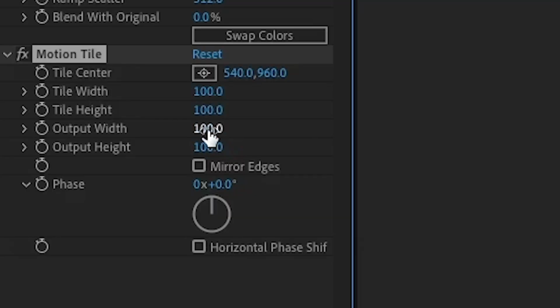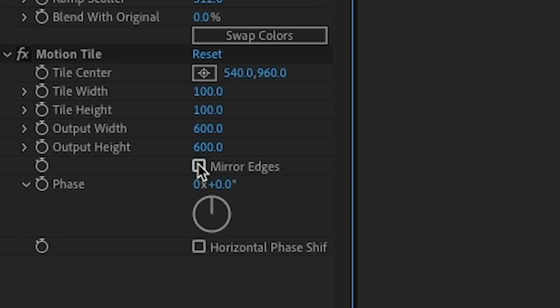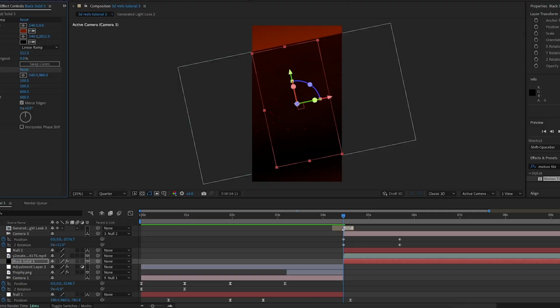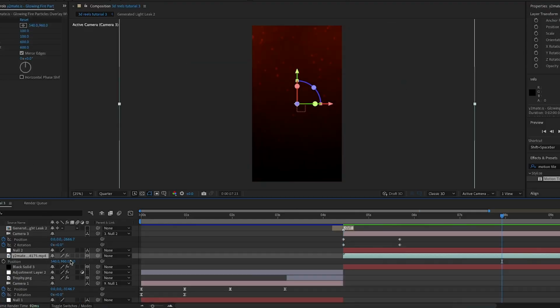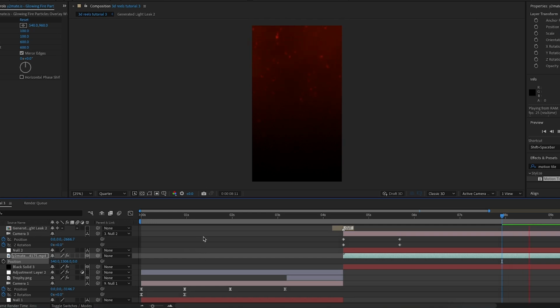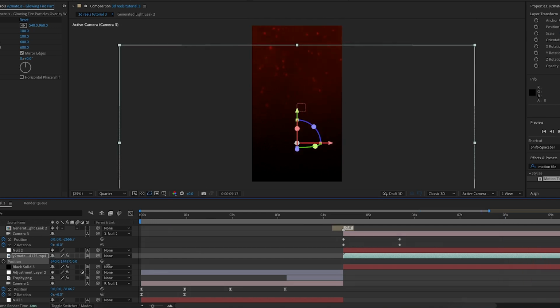Then I'm going to increase the output width to 600 and the output height to 600. I'll click mirror edges, I'll copy this, and I'll paste it onto the second background layer. So now the background will carry on for longer. But I'm also just going to change the position of this particles overlay just a bit, or move it down, I guess. But this is all just personal preference at the end of the day.